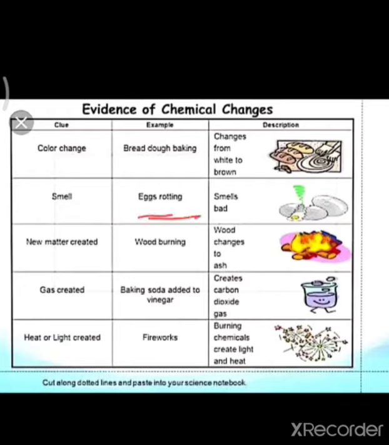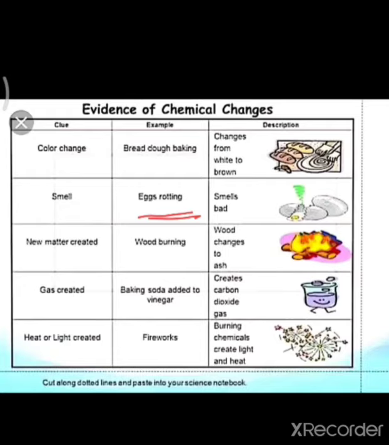Egg rotting. It smells bad. Rotting means a pungent smell will come, like the smell coming from your dustbins, no? Like that the smell will come. Before, it was good and suitable for eating also. But when the egg rots, we can't eat it. There is no use of that egg.